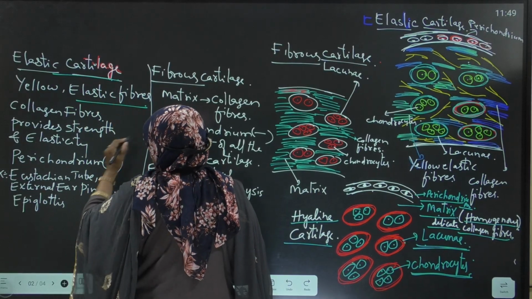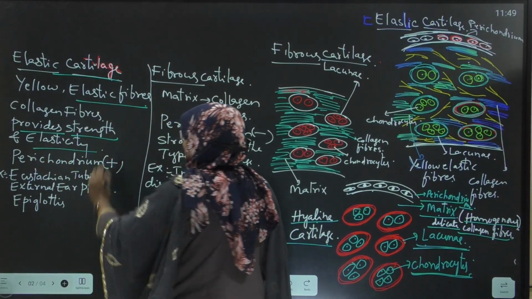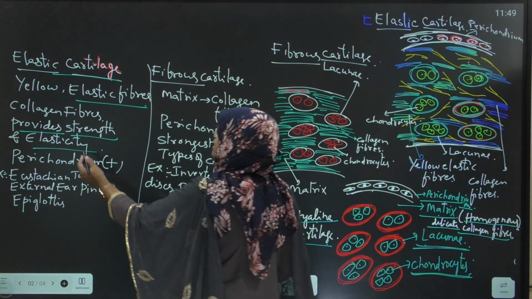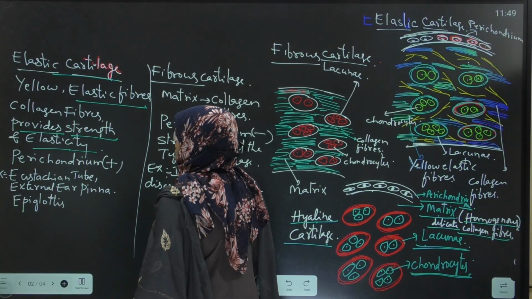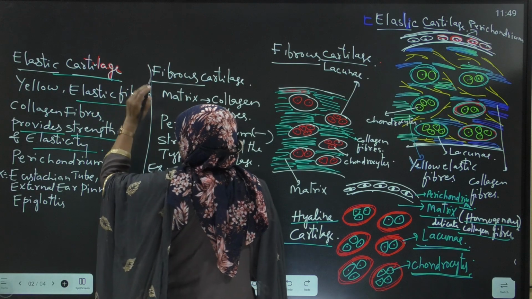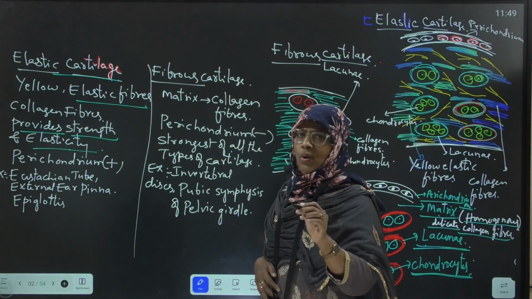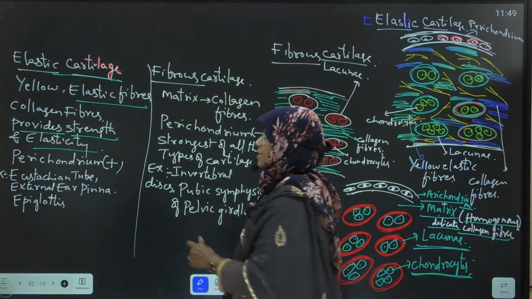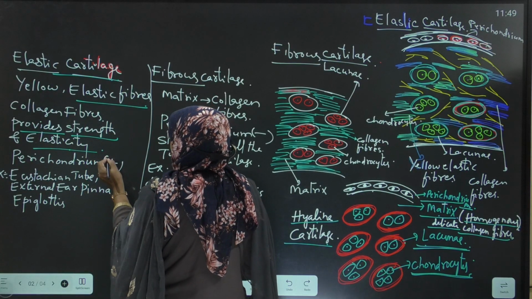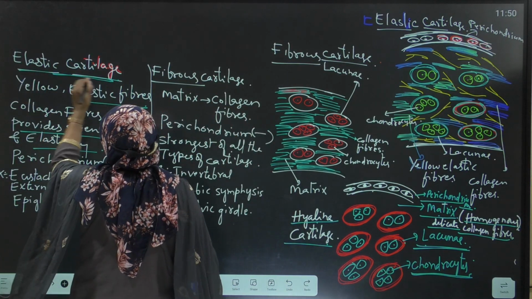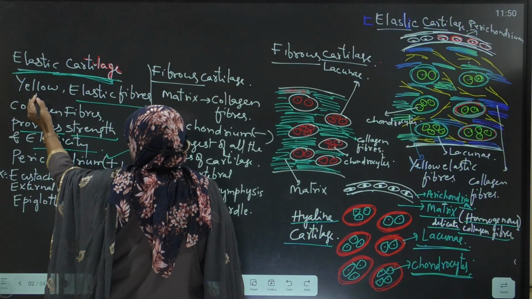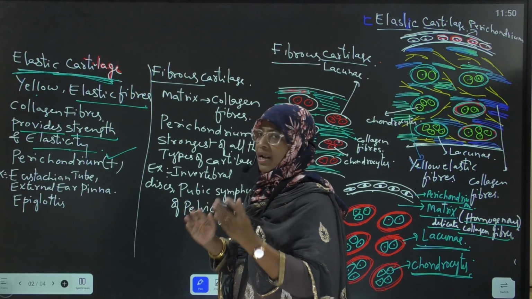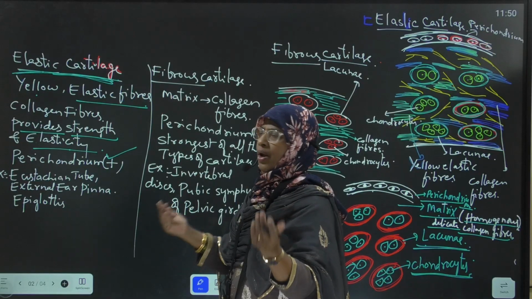This elastic cartilage provides strength and elasticity. Next, this elastic cartilage is also covered by an outer fibrous connective tissue sheath called perichondrium. Means for elastic cartilage, perichondrium is present. Elastic cartilage, otherwise called yellow cartilage, consists of more yellow elastic fibers in addition to collagen fibers.